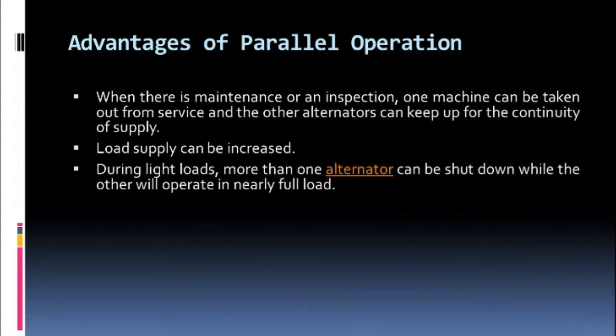During light loads, when all the alternators are not required, then you can shut down an alternator and only one alternator will be enough to supply the light loads. Whenever there is very low load, you need not have all the alternators operated at the same time. You can shut down other alternators and only one alternator will be enough to supply. So this is how you can reduce the operating cost as well.